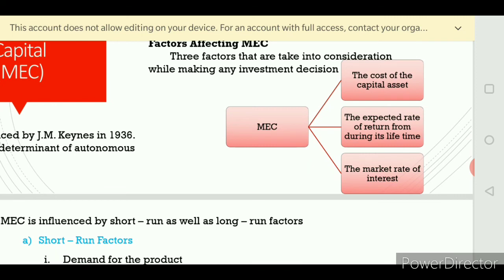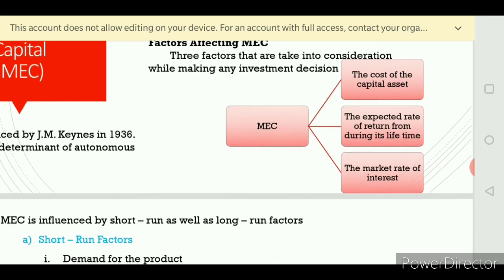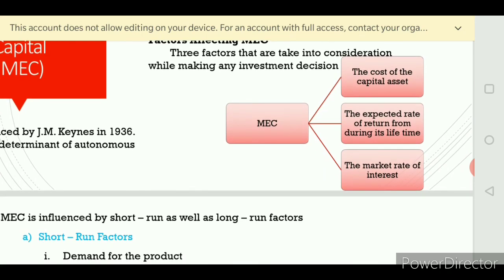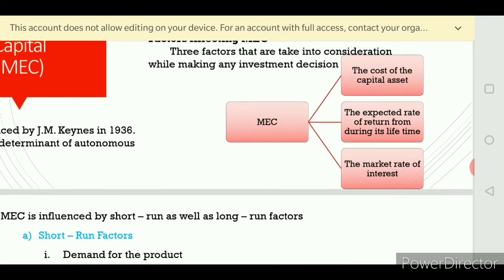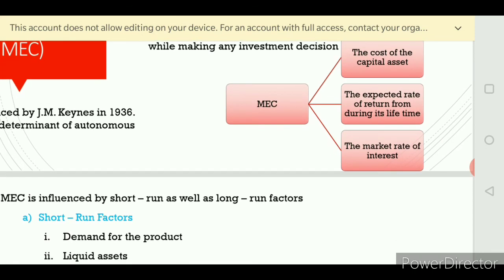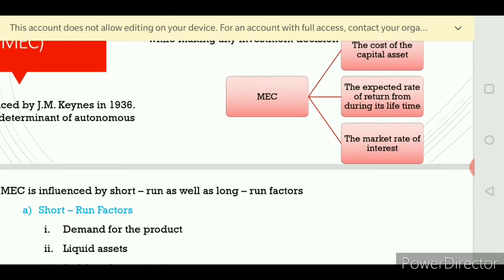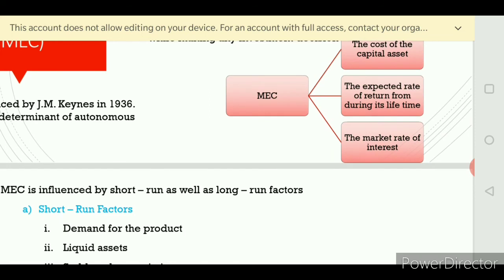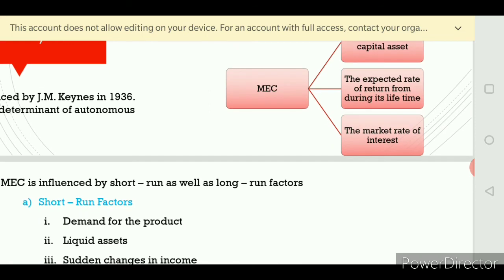Second, how much returns will be received: the expected rate of returns during its lifetime. Third, the market rate of interest. If an entrepreneur wants to invest, the most important thing is that he has to get a loan, which depends on the rate of interest.